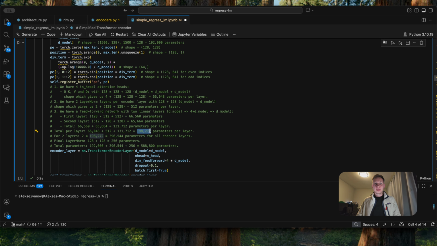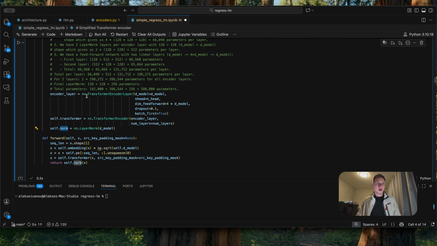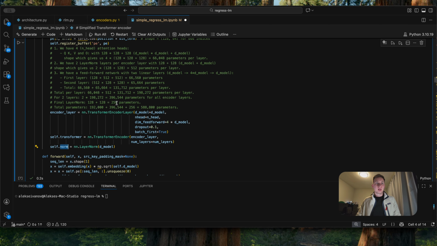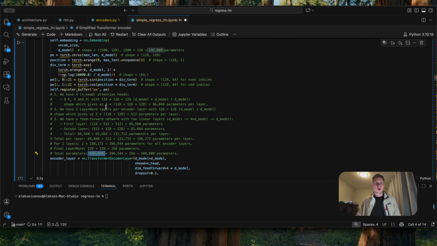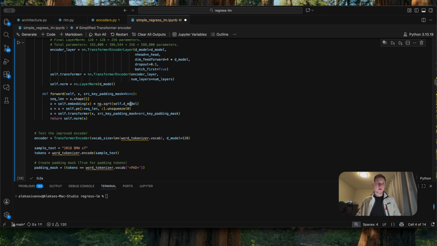We got 198,000 parameters per layer. Then we have two layers, so we multiply this number by 2. Then we have a final layer normalization from here, and then we add up two numbers. This is the number from the network itself, and this is the number we got for the embedding size. So our total number of parameters is 588,000 parameters.